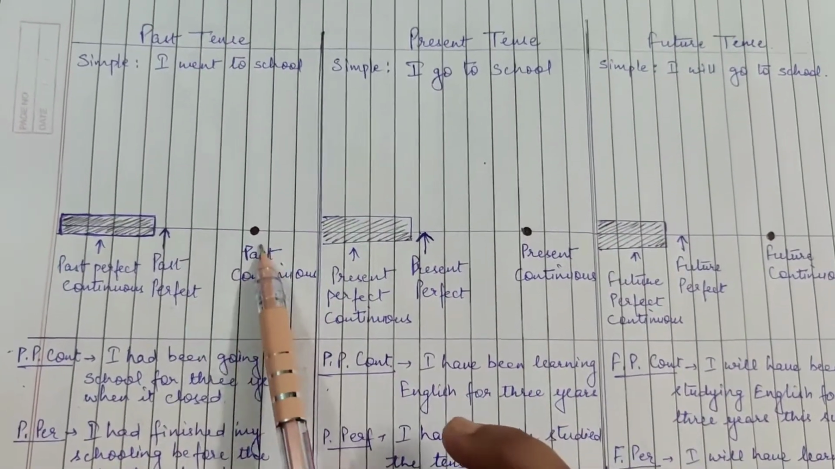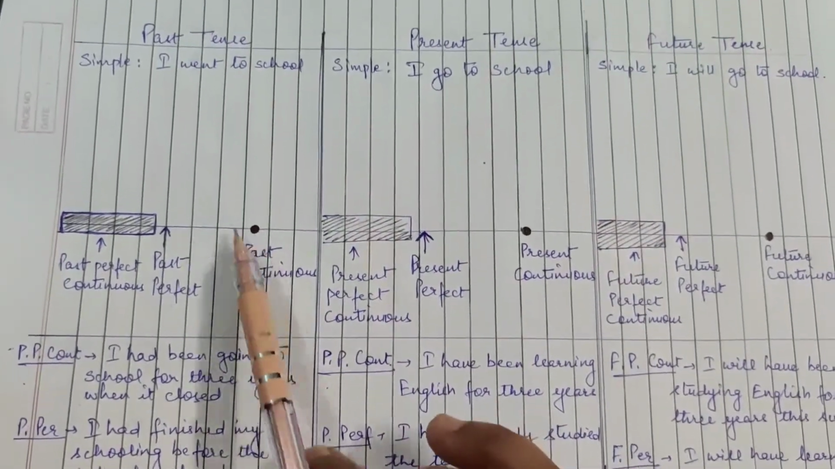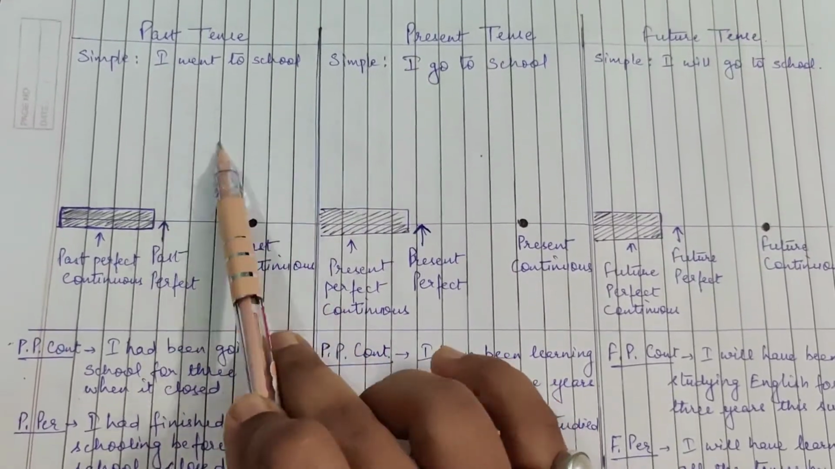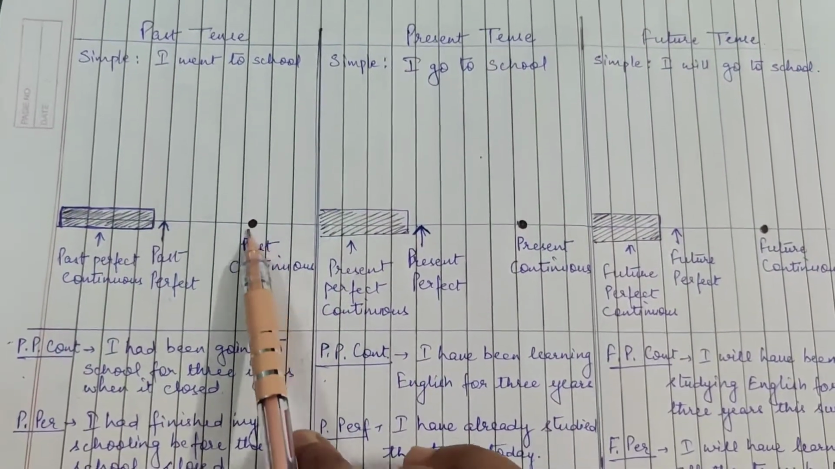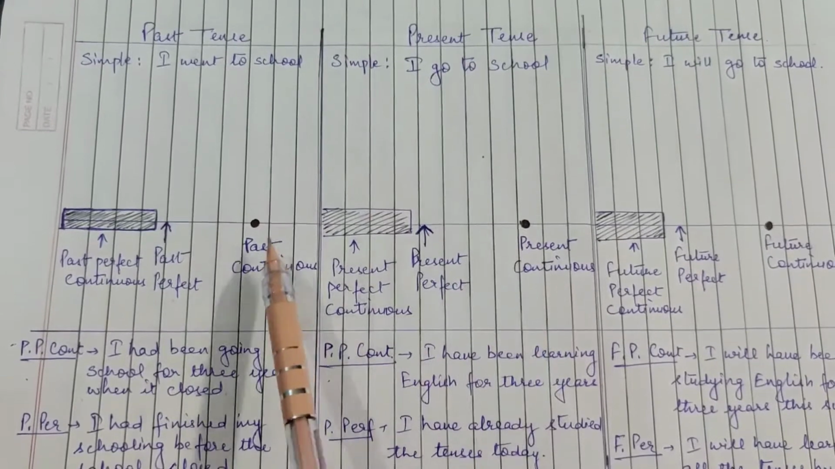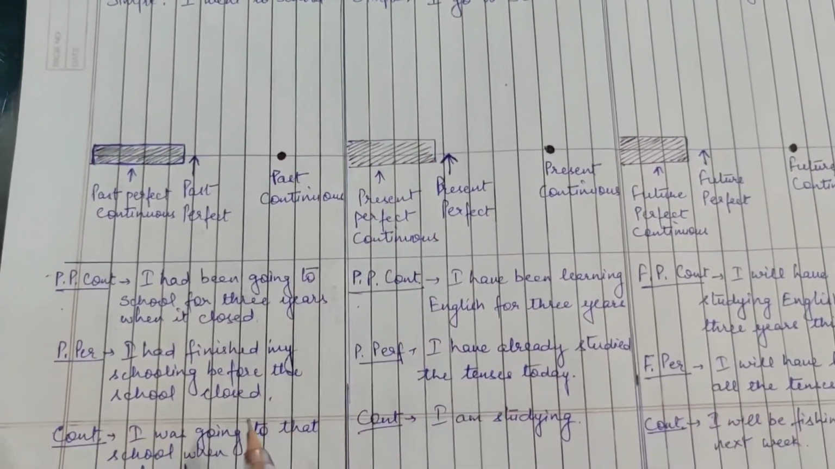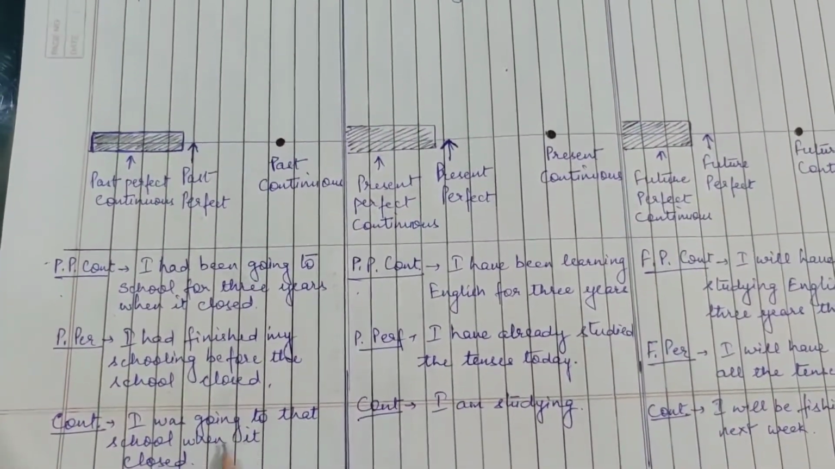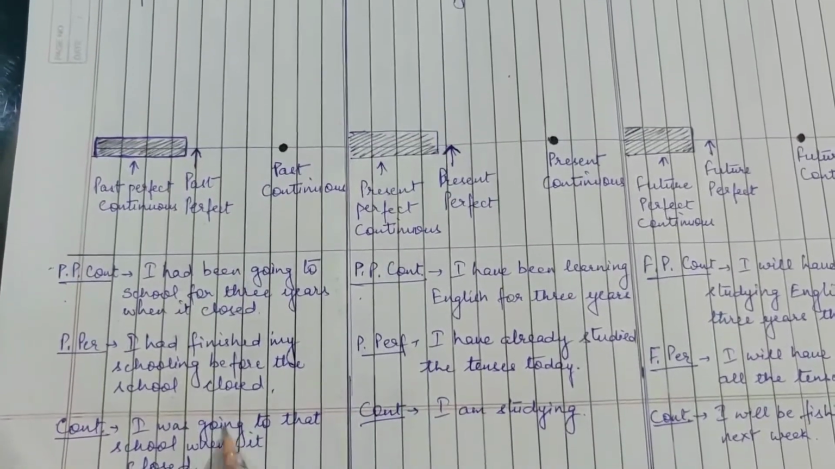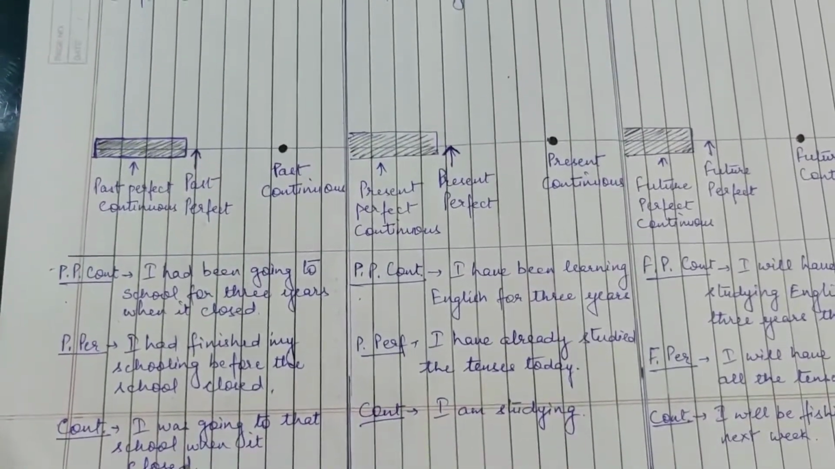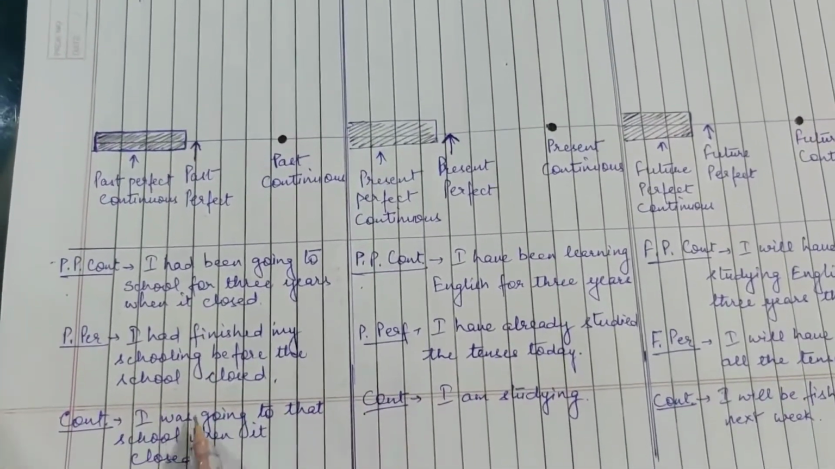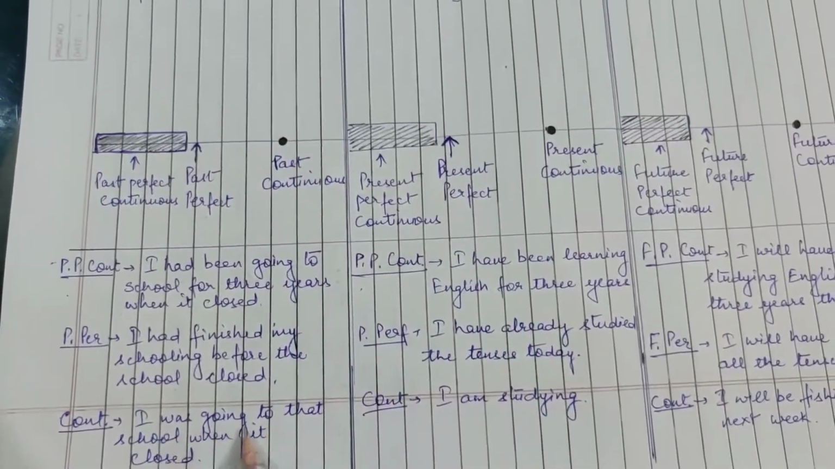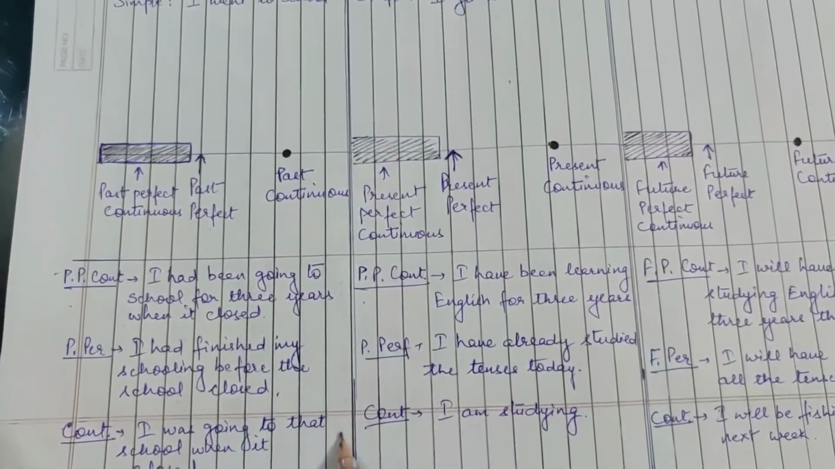When we take a time limit, a certain time point from the past, then past continuous is the same as present continuous, a certain time point. I was going to that school when it closed. So what is the time reference here? When it closed. It closed in the past. So at that time what was going on? I was going to that school. I was attending that school.